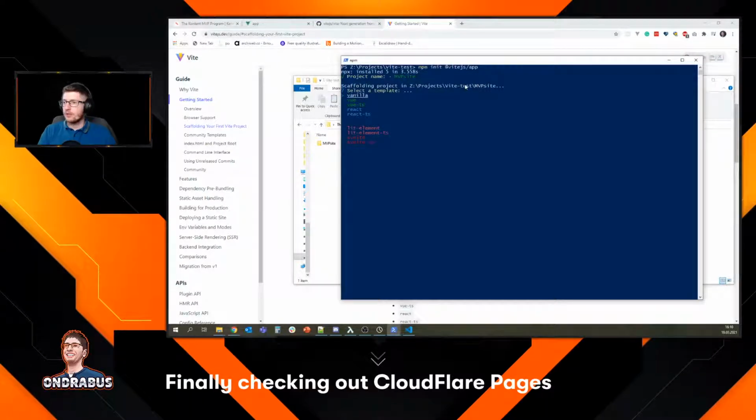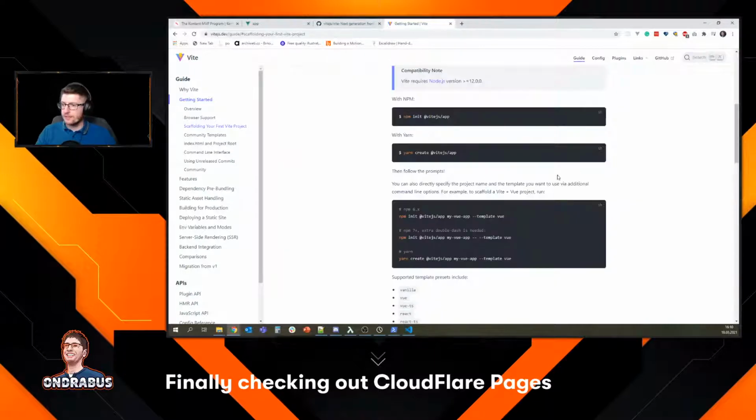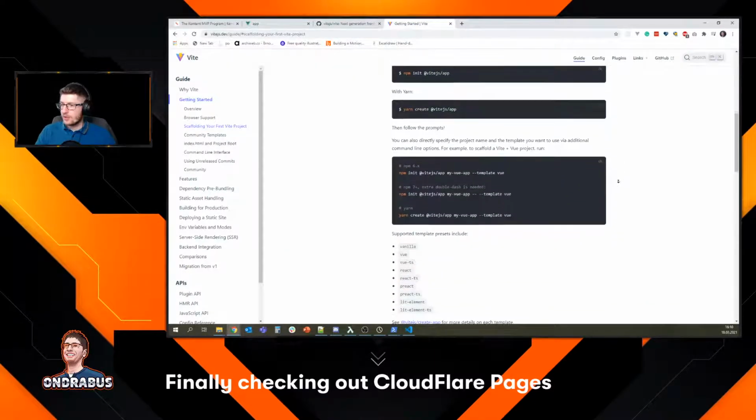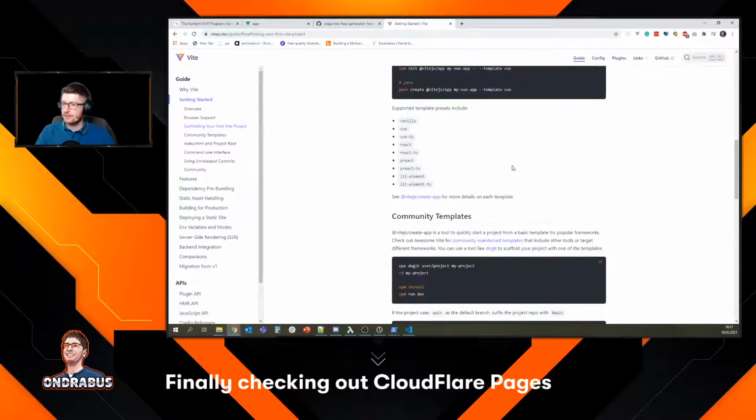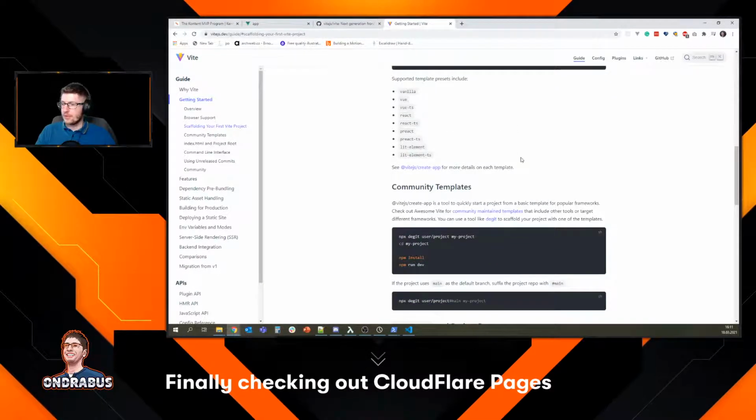Okay, scaffolding project. Now we want to use Vue TypeScript. Okay, so this was installed. Then I follow the prompt. So you can also easily, or not easily, you can also directly specify the project name. Yeah, that's what I did. Perfect. Vue TypeScript.